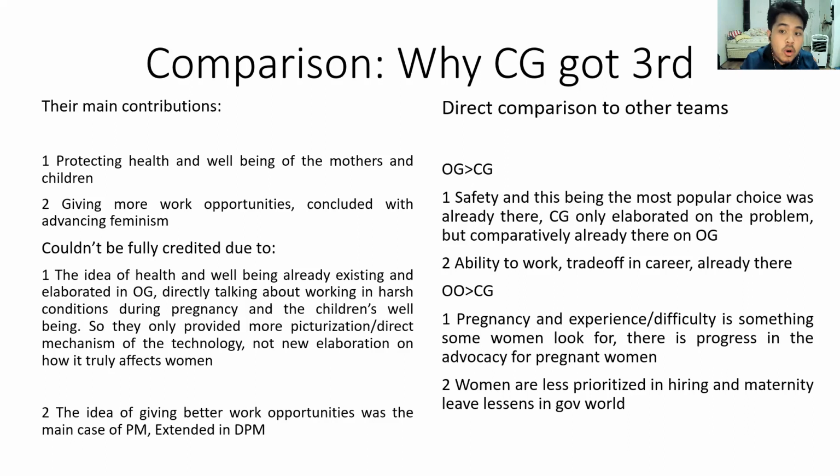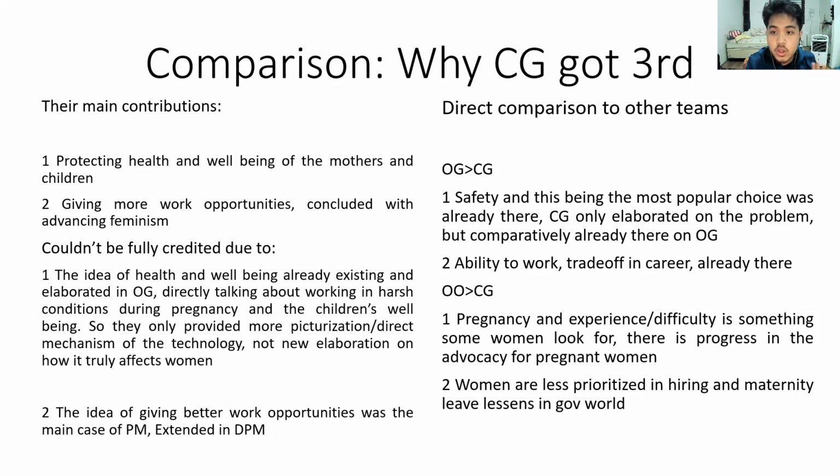So CG pointing that out as a response to OO, when it was already credited to OG, that's why they can't really get full credit for this. And CG only elaborated on the problems that are already there, but the solutions were comparatively already there in OG. Second, talking about how they give them the ability to work, the trade-offs in the careers that is bad in status quo, again, already there in opening government.